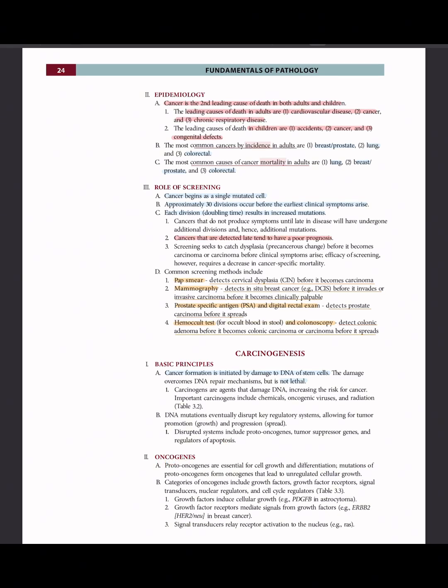Oncogenes. Proto-oncogenes are essential for cell growth and differentiation. Mutations of proto-oncogenes form oncogenes that lead to unregulated cellular growth. Categories of oncogenes include growth factors, growth factor receptors, signal transducers, nuclear regulators, and cell cycle regulators. This will be on the next page in Table 3.3.